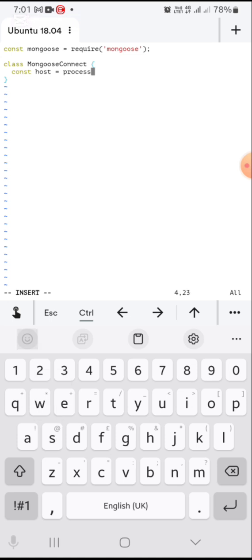From process, I want to get the environment variable, to easily differentiate when it's under development and when it's already been deployed. If it's been deployed and I'm running it in a deployment environment, I'll pass in environment variables for host and port. But in order to not have to keep changing this anytime I want to do that,